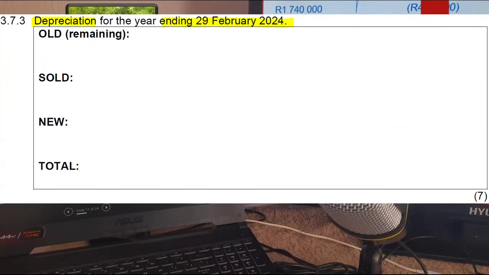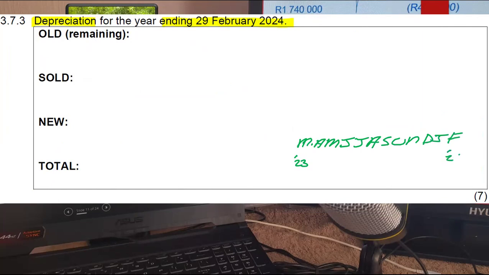I'm going to start with my financial year. I will just write it here at the bottom. It starts on the 1st of March 23, right? March, April, May, June, July, August, September, October, November, December, January, February.